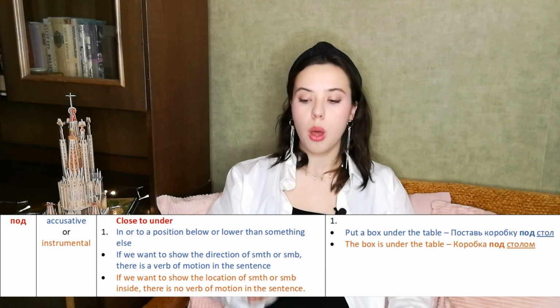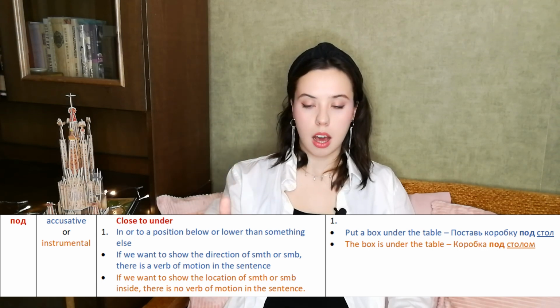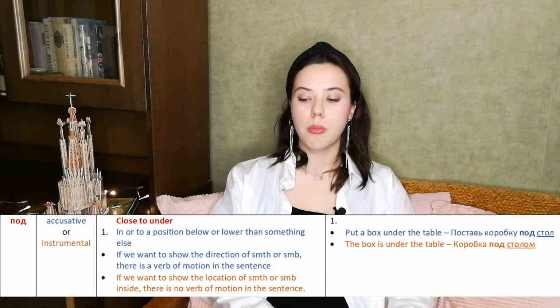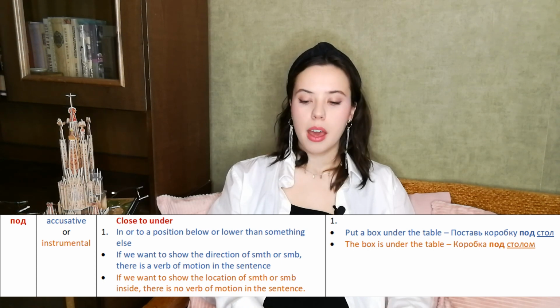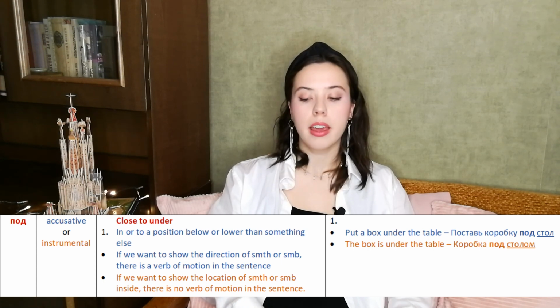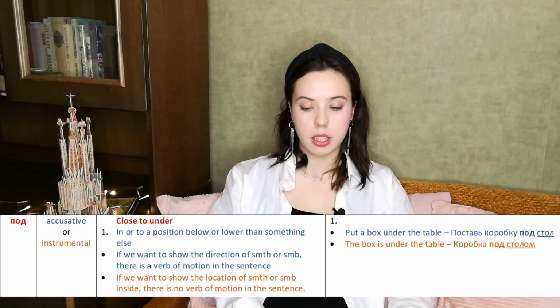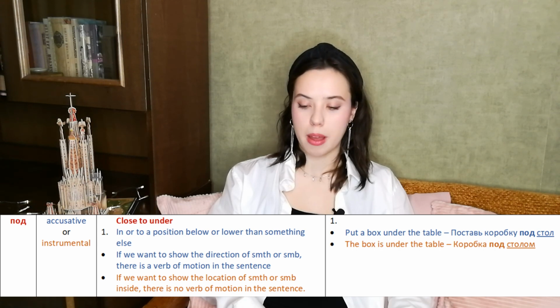For example, put a box under the table. Поставь коробку под стол. And стол will be in accusative. But if we want to show the location of something or somebody, there is no verb of motion in the sentence, we use instrumental.